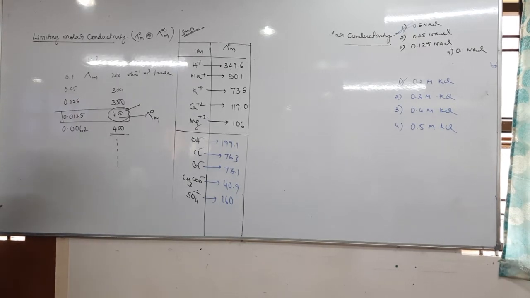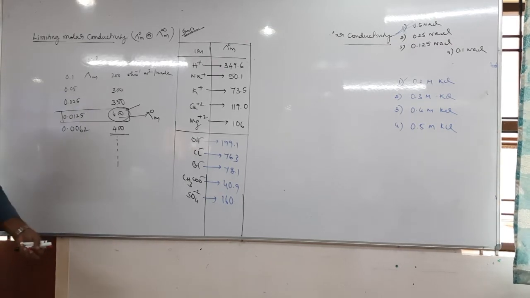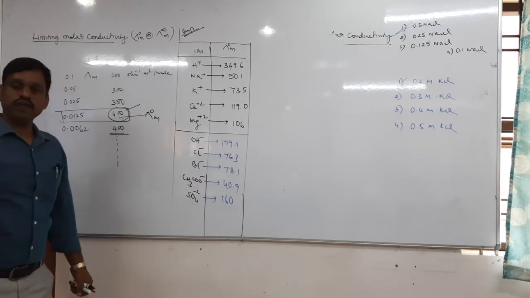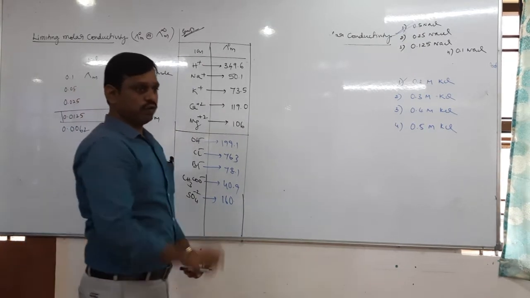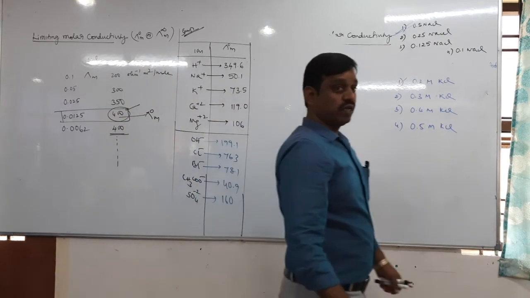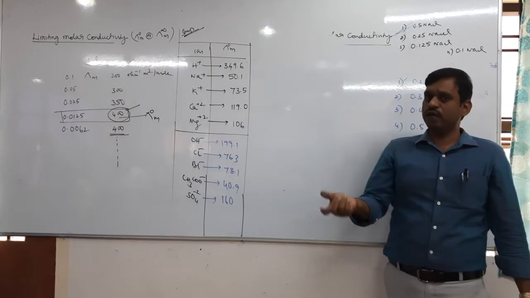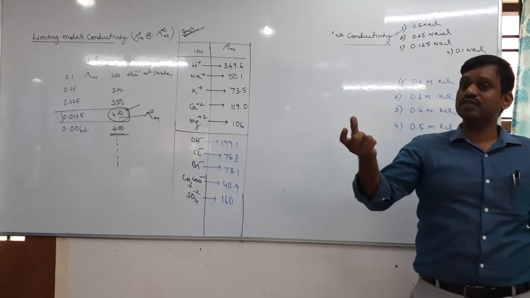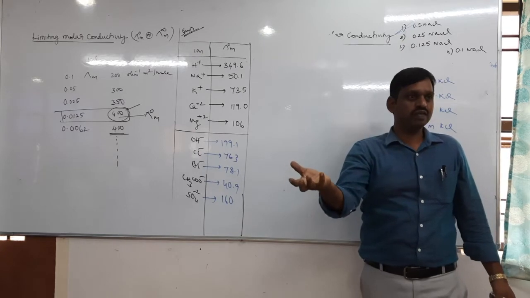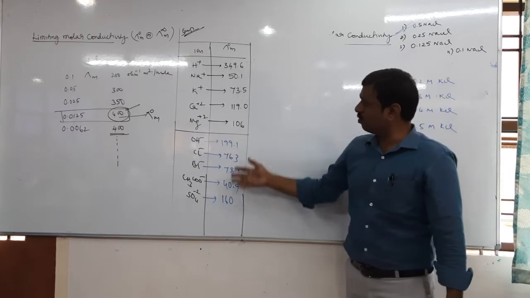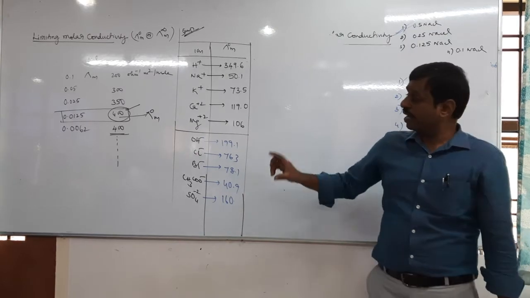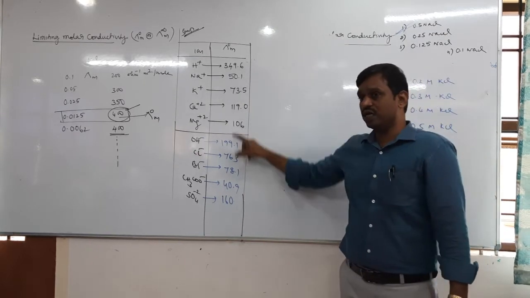Okay, tell me what you understand by these values. This is the limiting molar conductivity, the lambda naught m value. Different ions have different lambda naught m values. This lambda naught m value is nothing but molar conductivity at maximum dilution. So these are all molar conductivity values at maximum dilution.